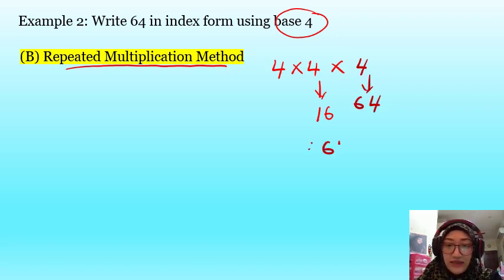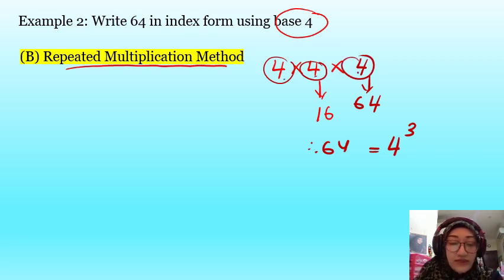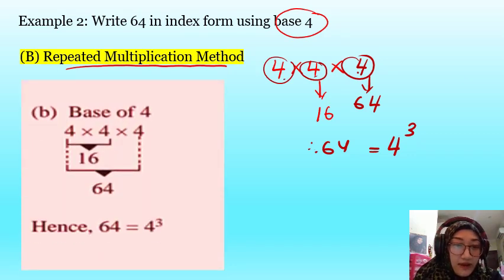So the answer is 4 to the power of 3. Why 3? Because the 4 appears 3 times: 1, 2, 3. So 4 to the power of 3. Let's look at the working from the textbook. Yeah, the same steps as mine, so you get 4 to the power of 3. Let's look at example 3 now.